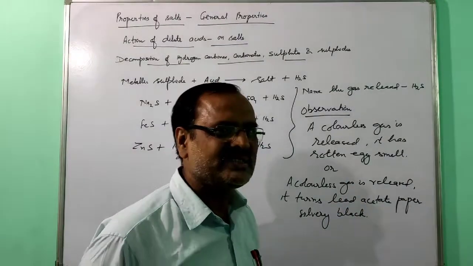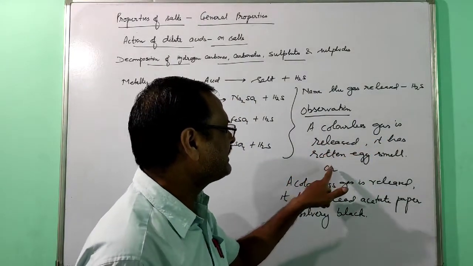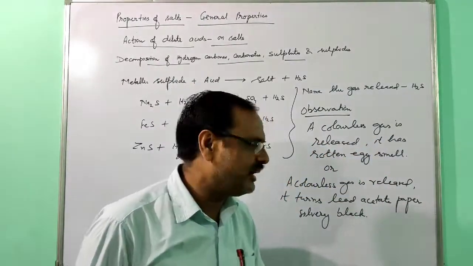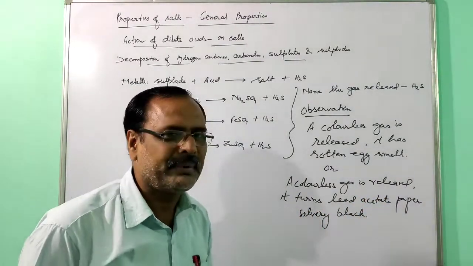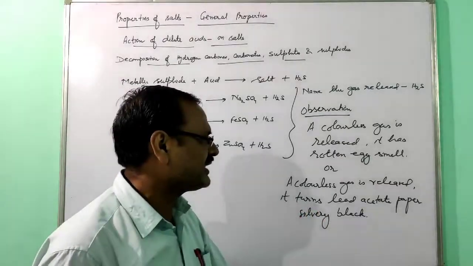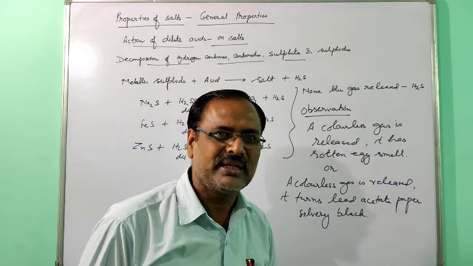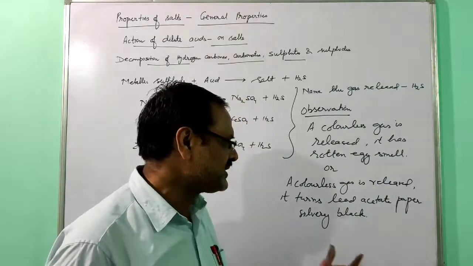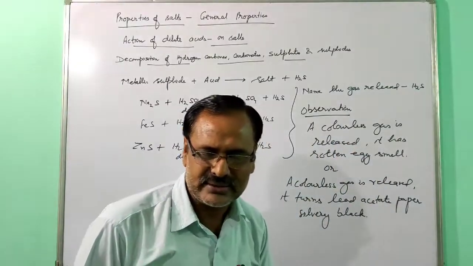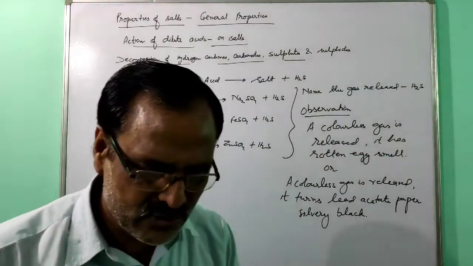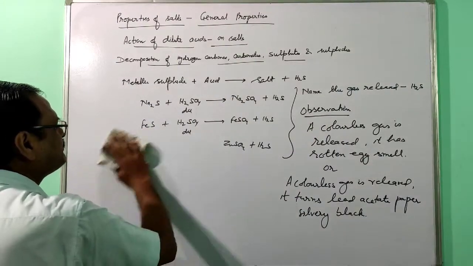So H2S gas, this is a well known test, the rotten egg smell. A colorless gas is released, it has a rotten egg smell. Or another one, a colorless gas is released, it turns lead acetate paper silvery black. It is also very common that the question may be asked, name a gas which turns lead acetate paper silvery black. So your answer will be H2S gas. Now this topic is over. Next one is hydrolysis of the salt.